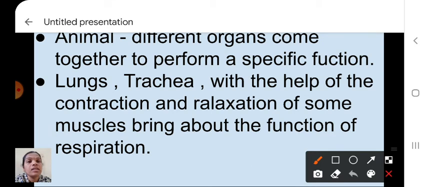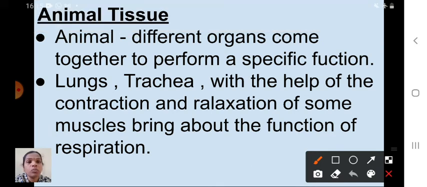that is, different organs come together to perform a specific function, that already we discussed. For example, once again I will repeat, animals move from one place to another place. So it's a multicellular organism, isn't it? So the different organs come together to perform a specific function.